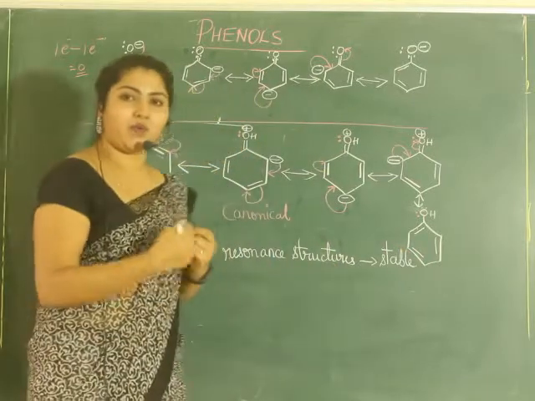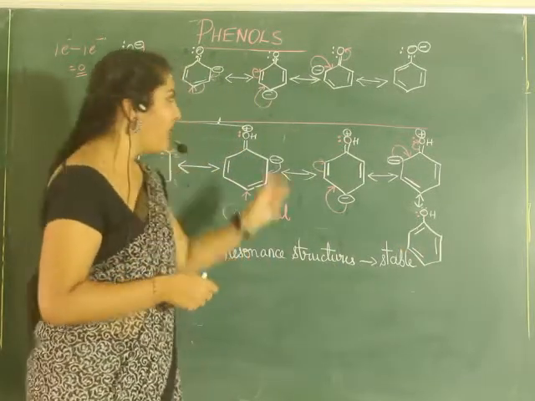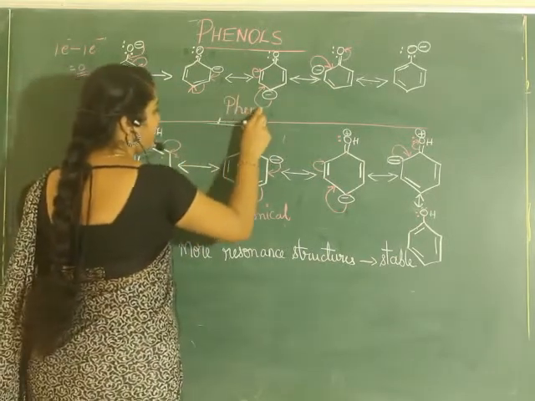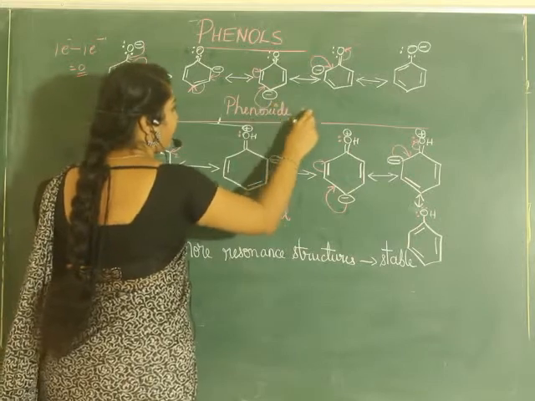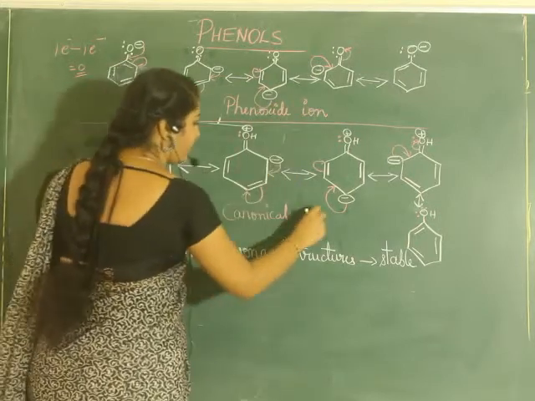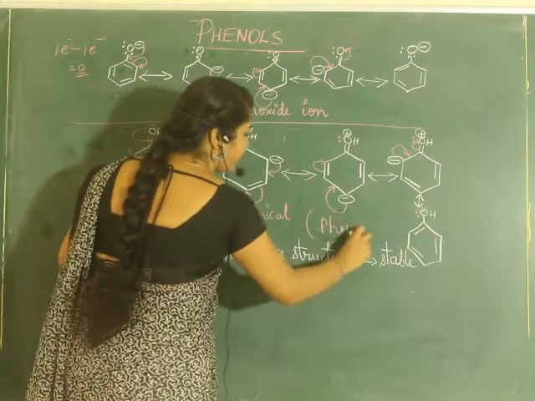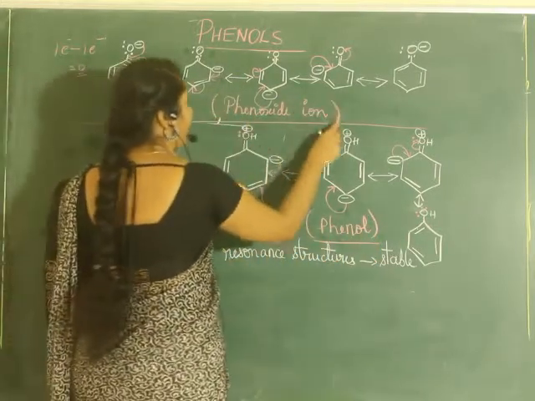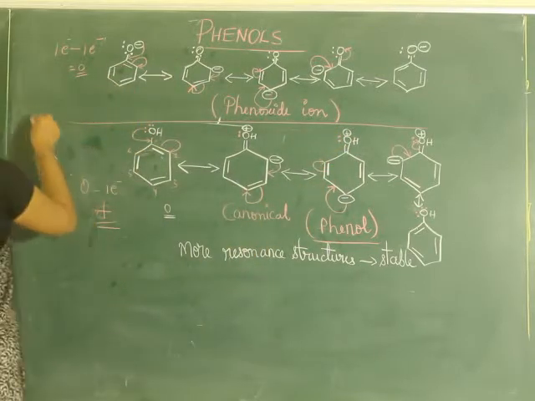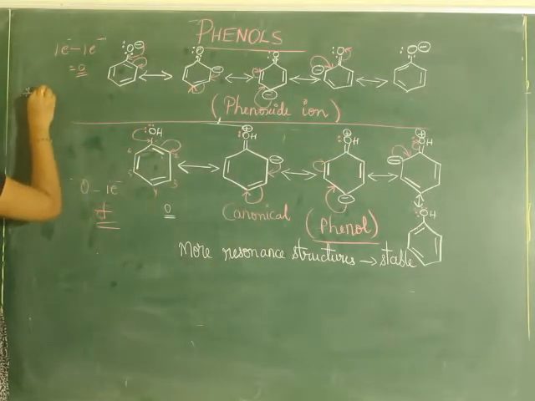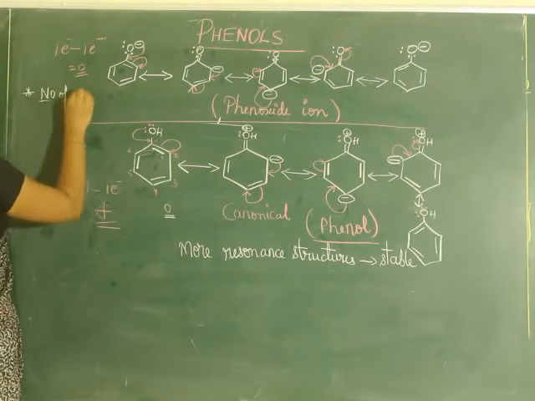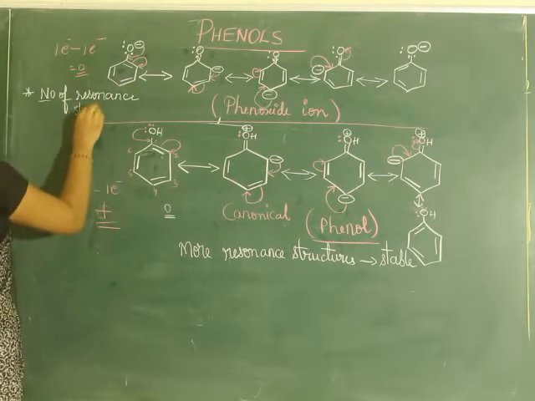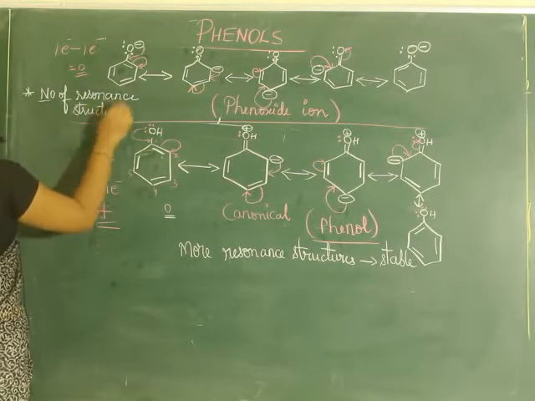Now here they have an equal number of resonance structures. See, when you compare these two, this is for phenoxide ion, and this is for phenol structure. Now if you compare phenoxide and phenols, the number of resonance structures, that is canonical forms we say, are the same.